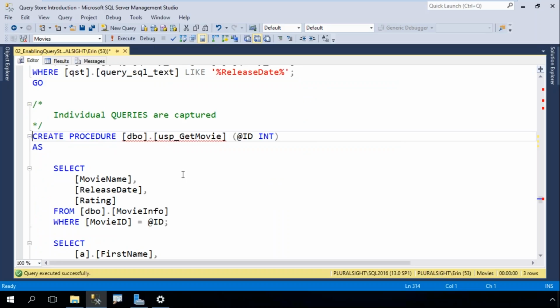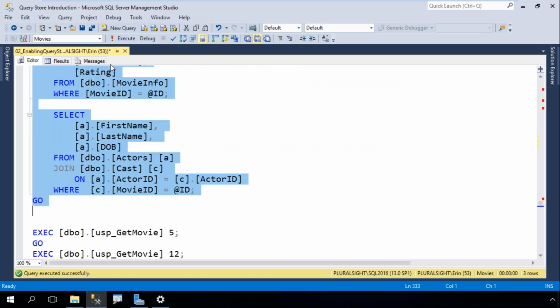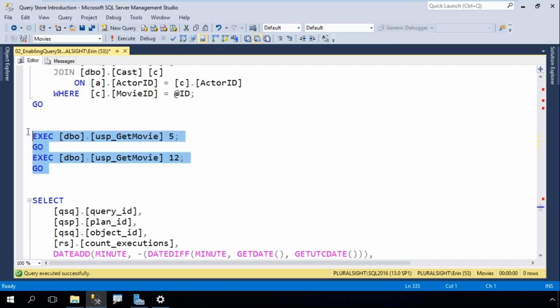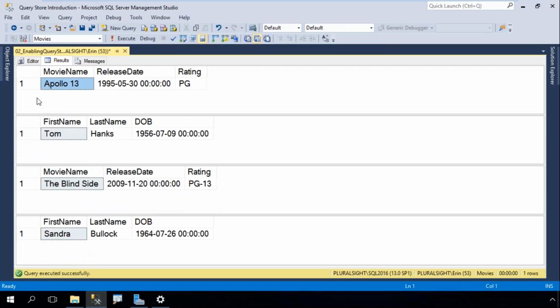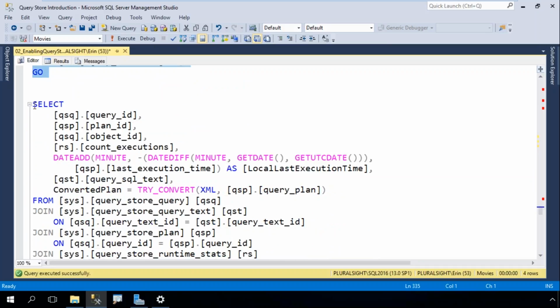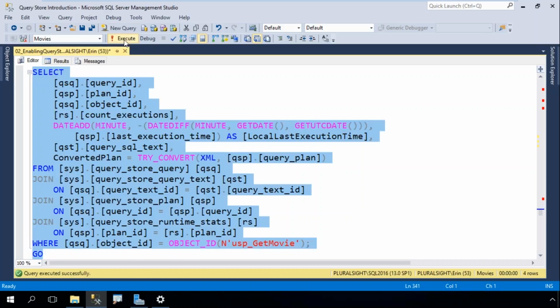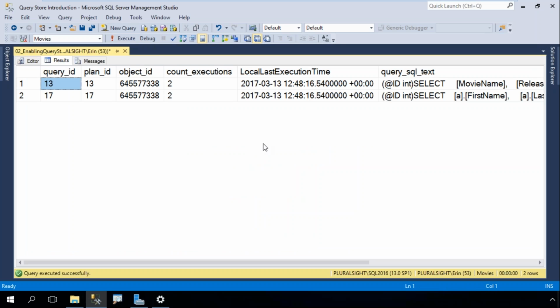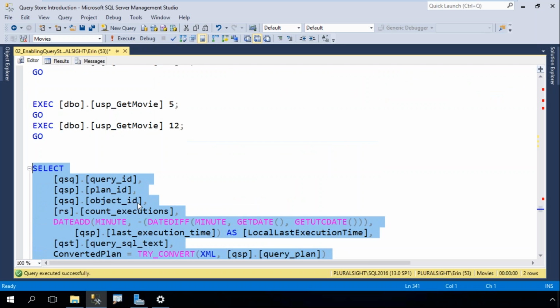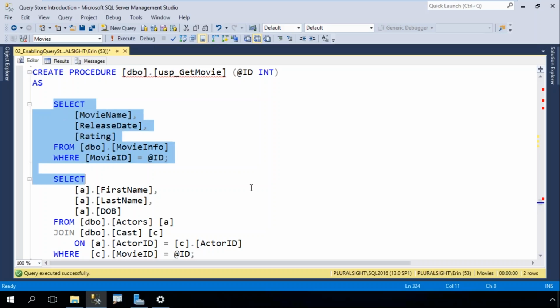Now if I use a stored procedure instead, I'm going to create a stored procedure that pulls information from my tables, and I execute that stored procedure with 2 different input values, so I get information about Apollo 13 and The Blind Side, 2 movies I really like. And then I query Query Store again. And notice this time, by the way, I'm looking for a particular object ID. Now I can look at information just for that stored procedure. And within that stored procedure, remember that I had 2 queries.